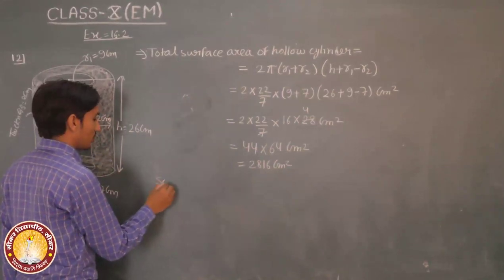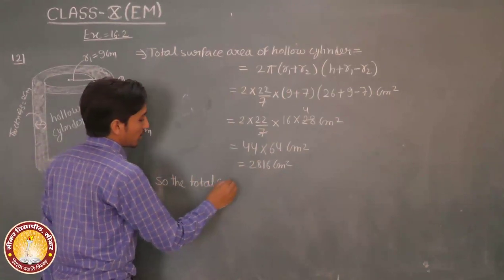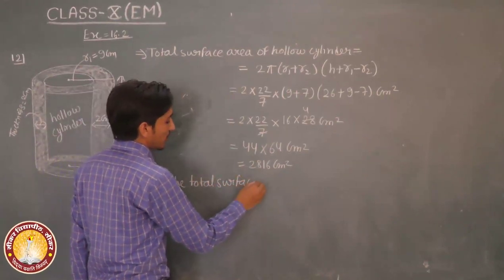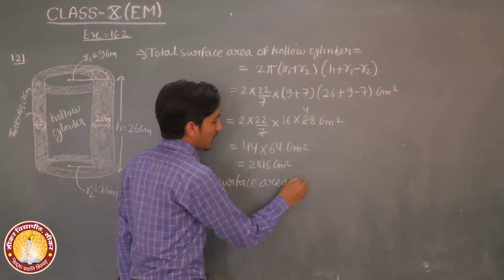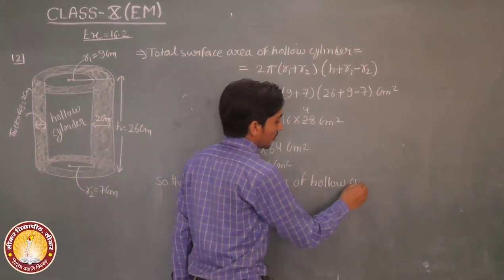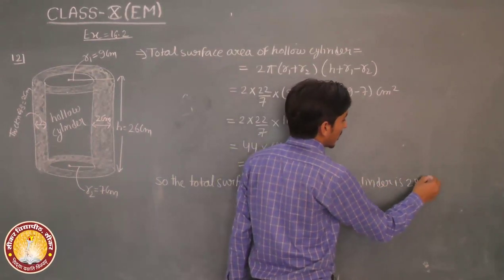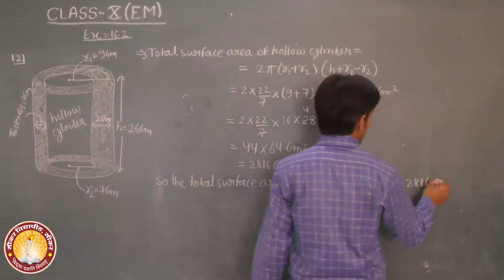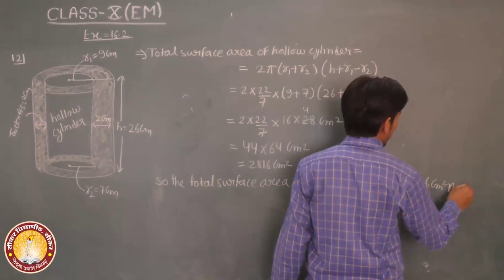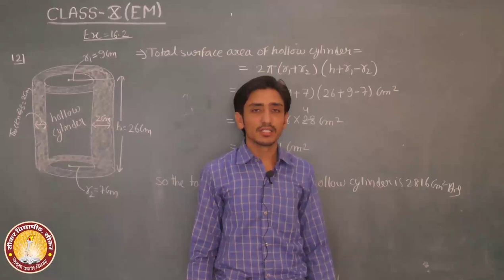So the total surface area of the hollow cylinder is 2816 centimeter square. Answer: 2816 centimeter square. Answer. Thank you.